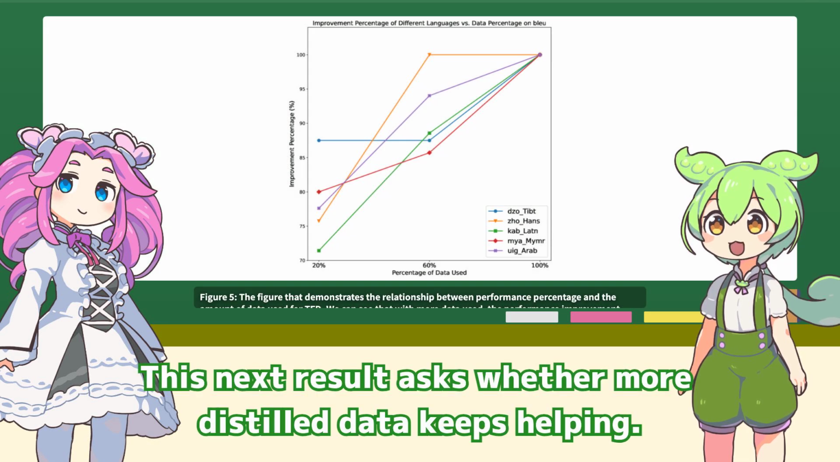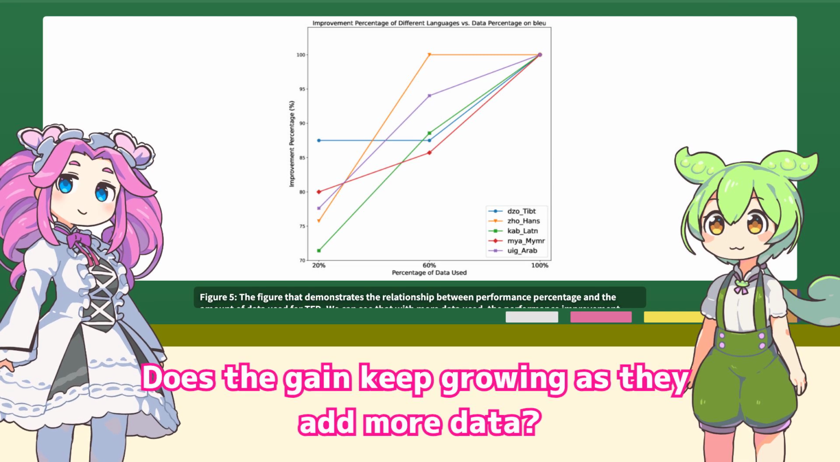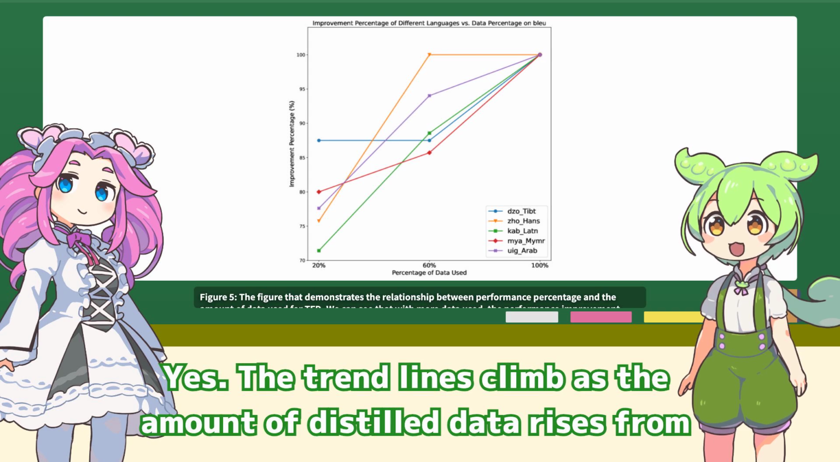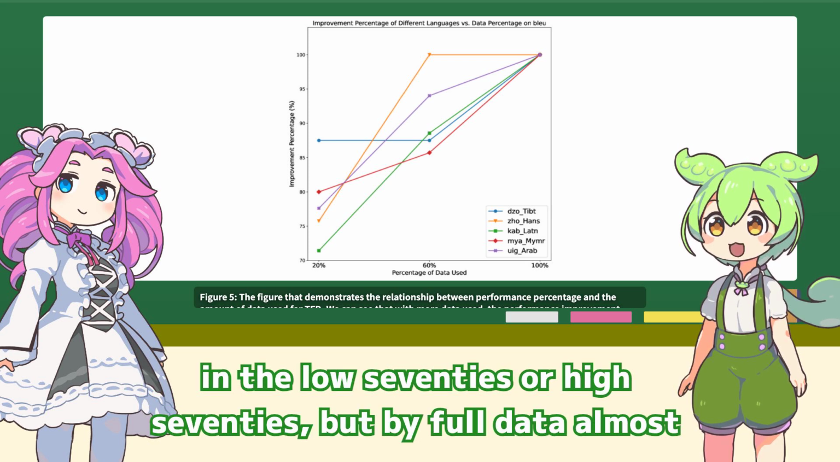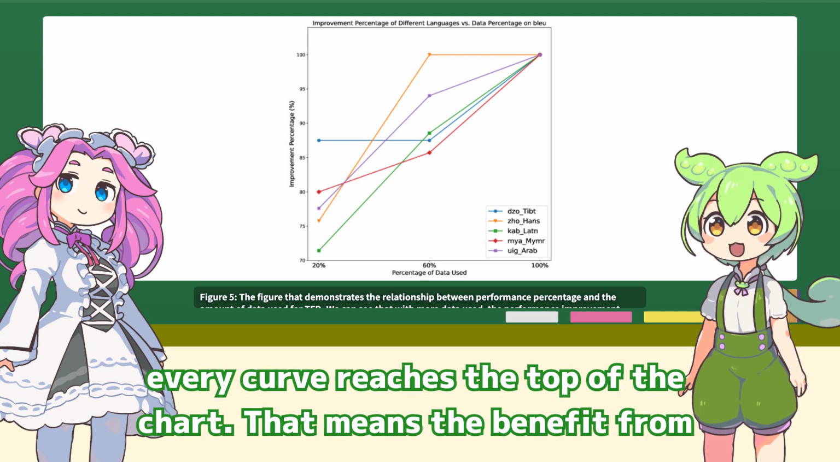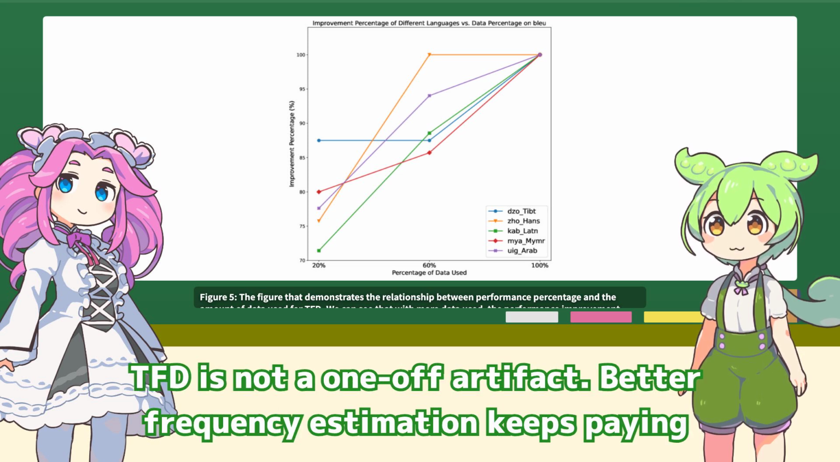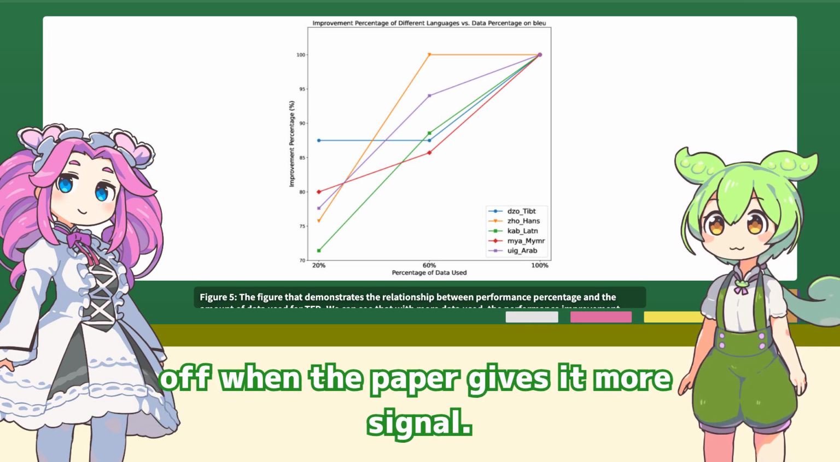This next result asks whether more distilled data keeps helping. Does the gain keep growing as they add more data? Yes, the trend lines climb as the amount of distilled data rises from 20% to 60% and then to 100%. Some languages start in the low 70s or high 70s, but by full data, almost every curve reaches the top of the chart. That means the benefit from TFD is not a one-off artifact. Better frequency estimation keeps paying off when the paper gives it more signal.